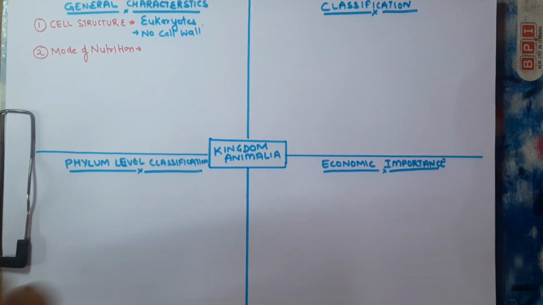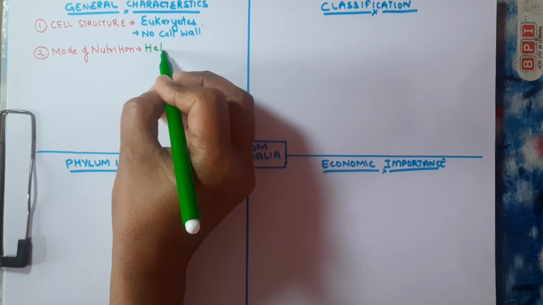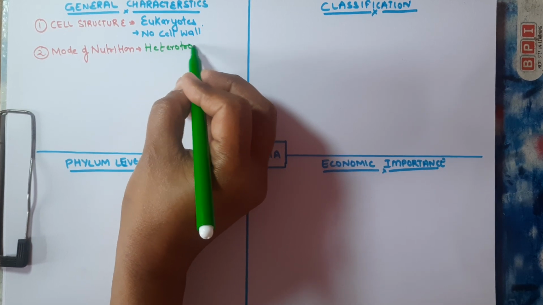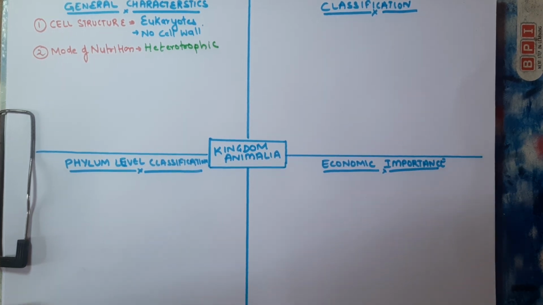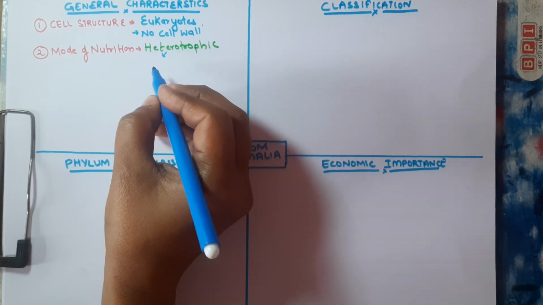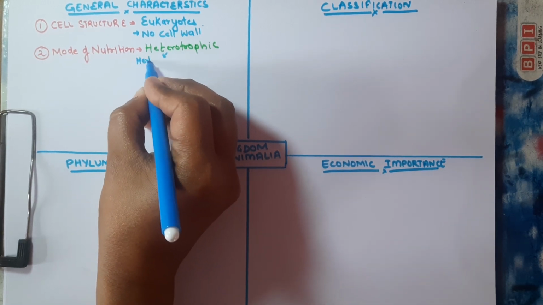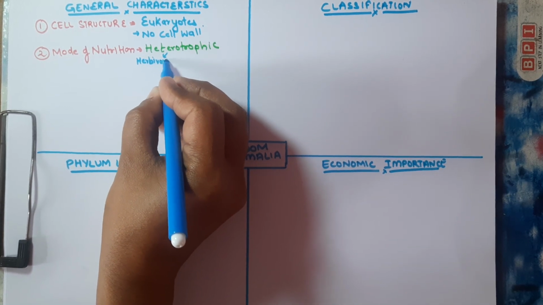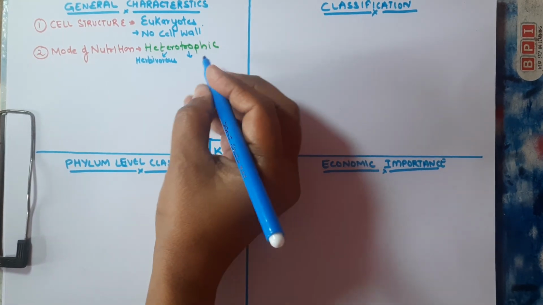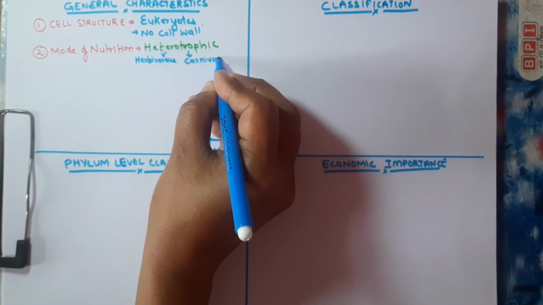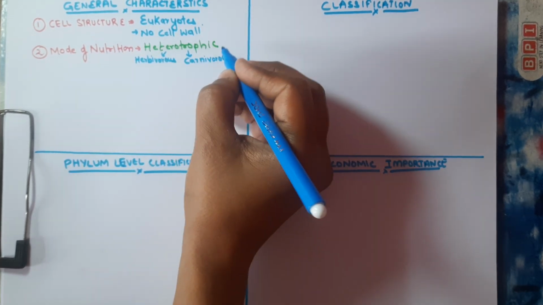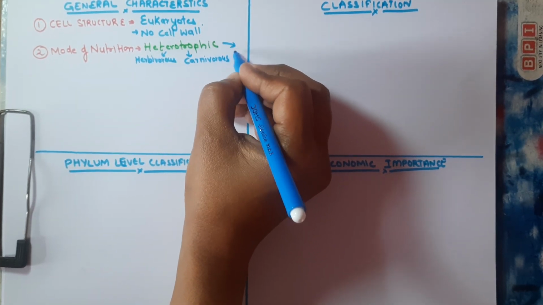If we talk about the mode of nutrition, I already told you that they are heterotrophic. It means they are dependent on other species for their food. So they can be herbivorous, which means they eat herbs, the plants. They can be carnivorous, which means they can eat animals also, like goat, sheep, etc. And they can be omnivorous also.